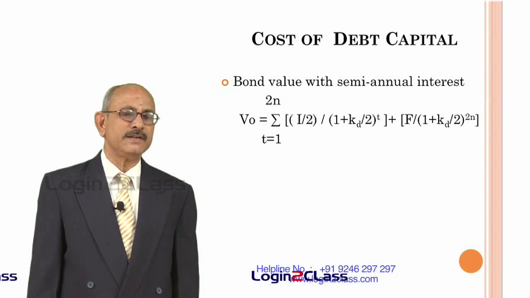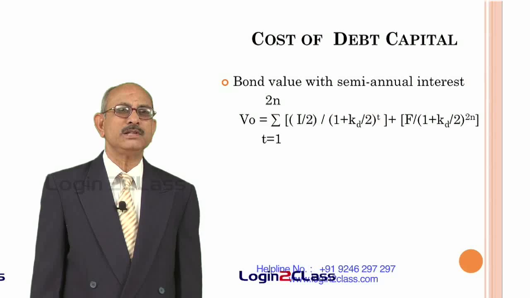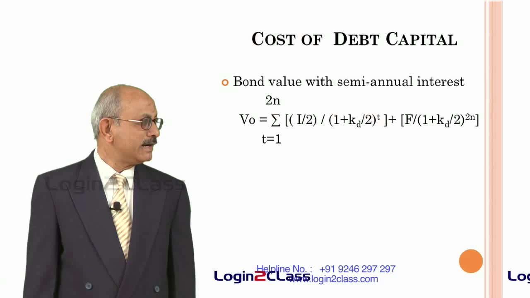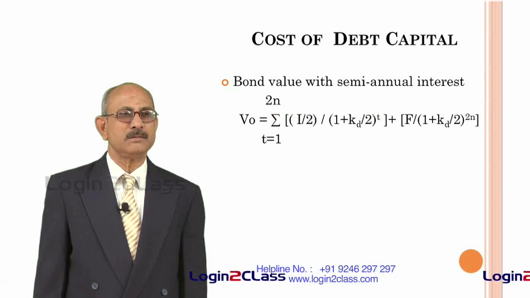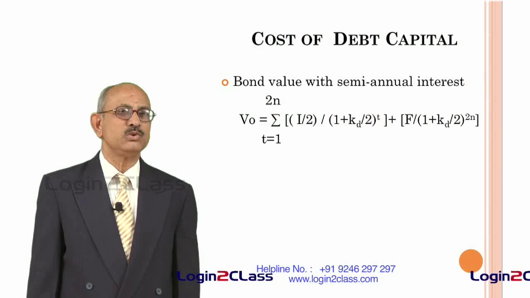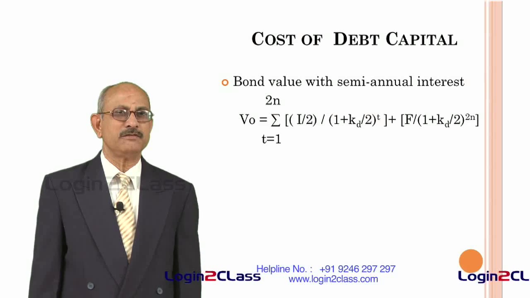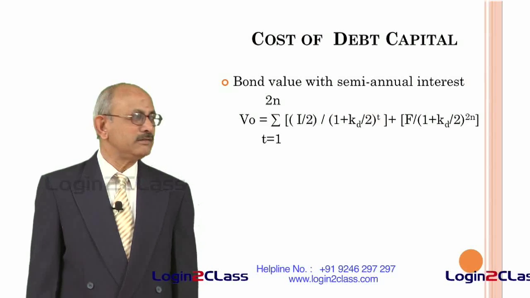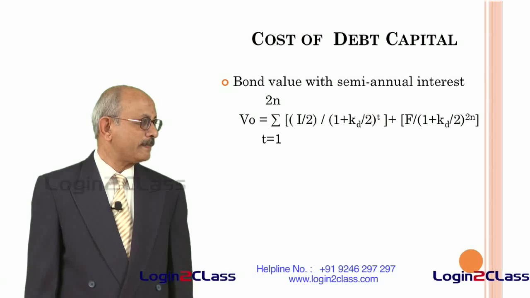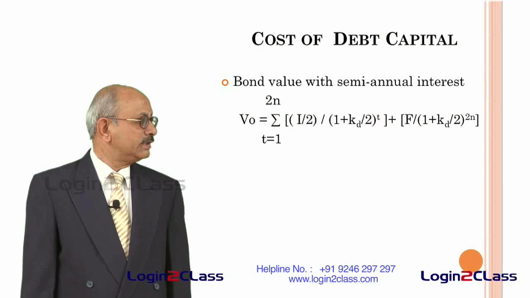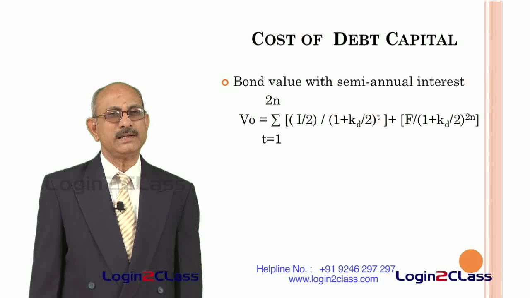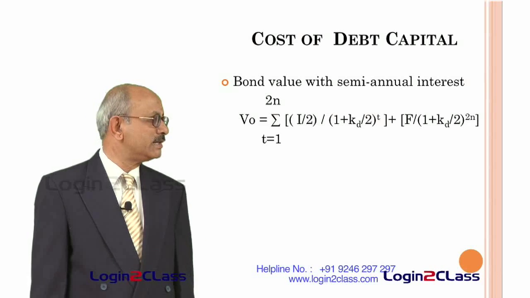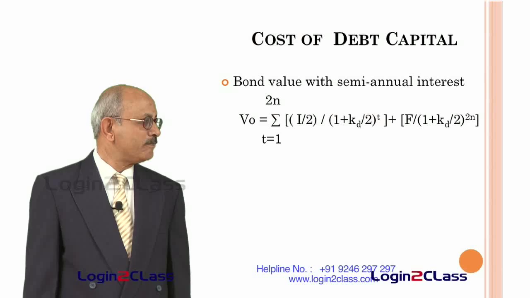Since we are taking half yearly, it will become I by 2. I by 2 is equal to the interest which they get every half year, and n has become 2n because the number of periods has gone up from n to 2n. If n is the total number of years, then the total number of half years will obviously be 2n. So, this is called the bond value with semi-annual interest. Whenever you are asked to calculate bond value with semi-annual interest, you have to use this formula.